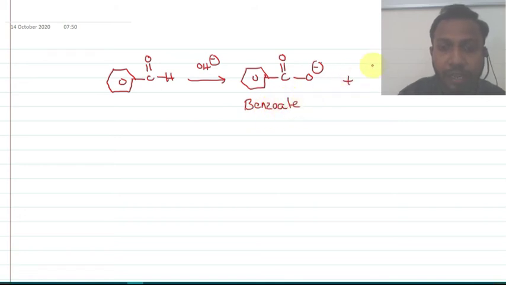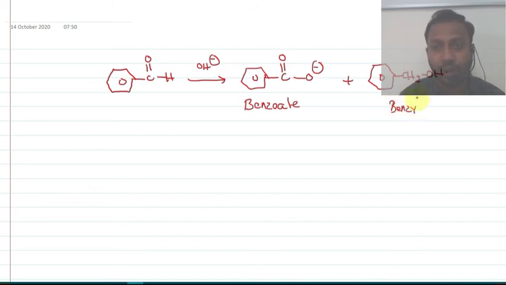The other will be benzyl alcohol. So here you get an oxidized product and a reduced product, called benzyl alcohol.